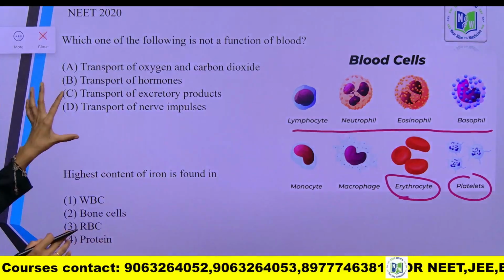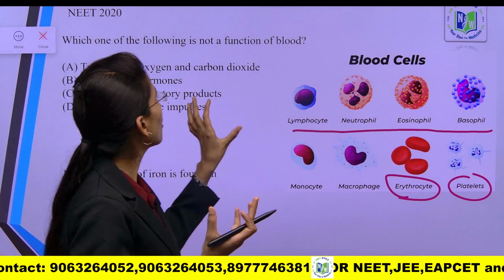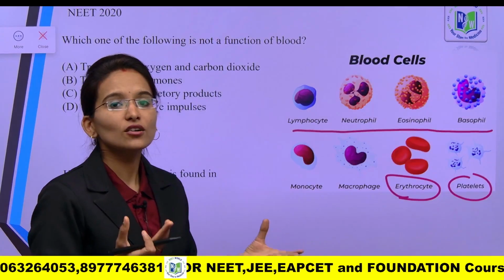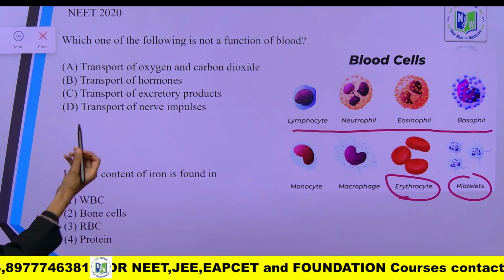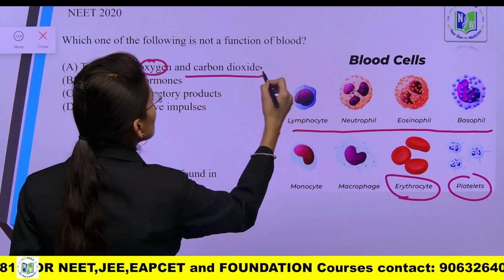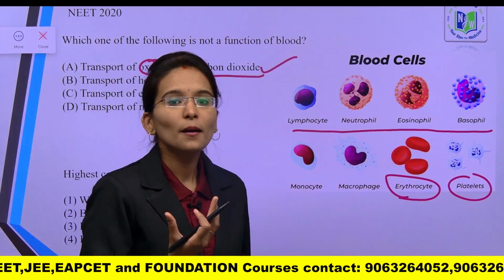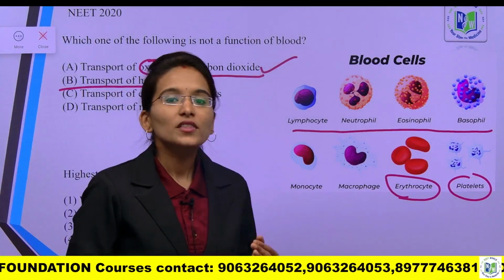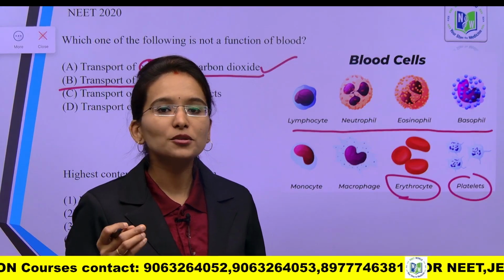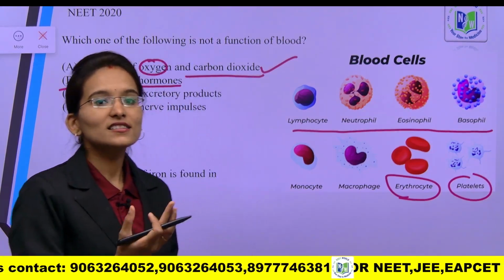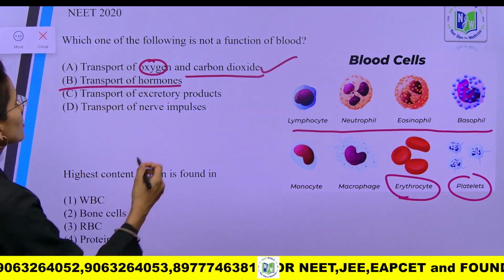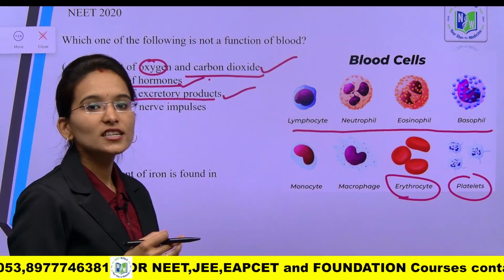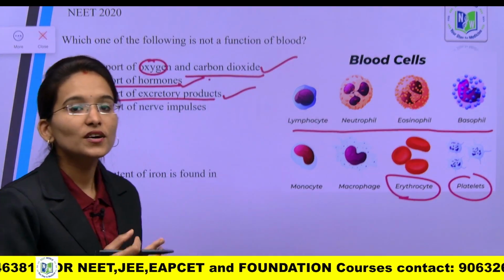Based on the blood cells, here is the given question: what is actually the function of the blood? You need to find out which is not the function of the blood. The given options are: it transports oxygen and carbon dioxide. This is the major function of the blood, so this will be the right option. It transports hormones. Yes, the hormones are carried by the blood as its transport mechanism. So this is also the right option. Next, transport of excretory products, this is also right. It transports urea for excretion.